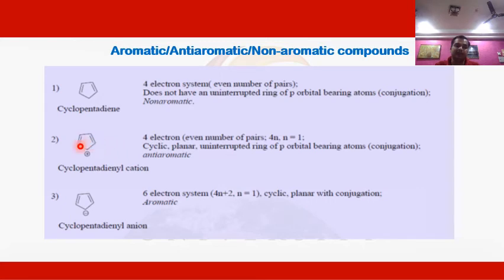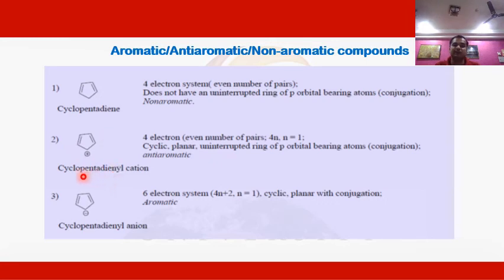Similarly, here at the corner there is a plus charge. Due to this plus charge, a continuous pi electron cloud is possible above and below the ring. So due to this continuation, we can say there is an uninterrupted pi electron cloud in the cyclopentadienyl cation. This compound can be an example of an anti-aromatic type compound.